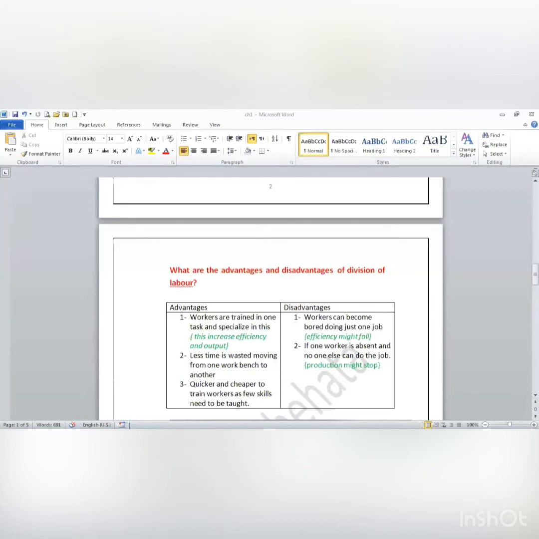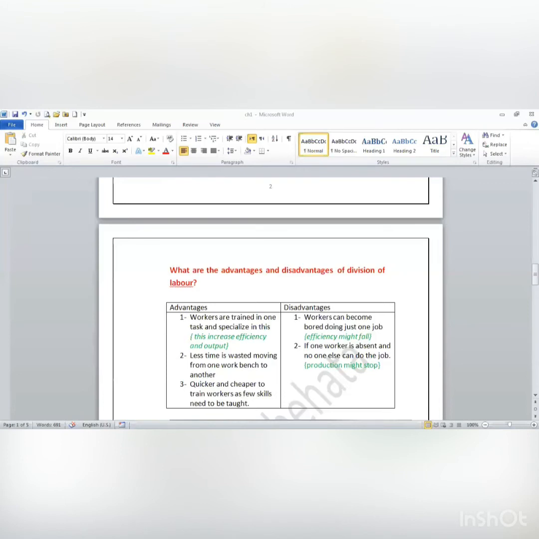But what's meant by efficiency? You said increase efficiency, decrease efficiency. I want to know exactly what efficiency is. Efficiency means good quality product with less cost. So I'm going to produce good quality and I will not waste my resources. I use my resources in the best way, so less cost will be wasted.